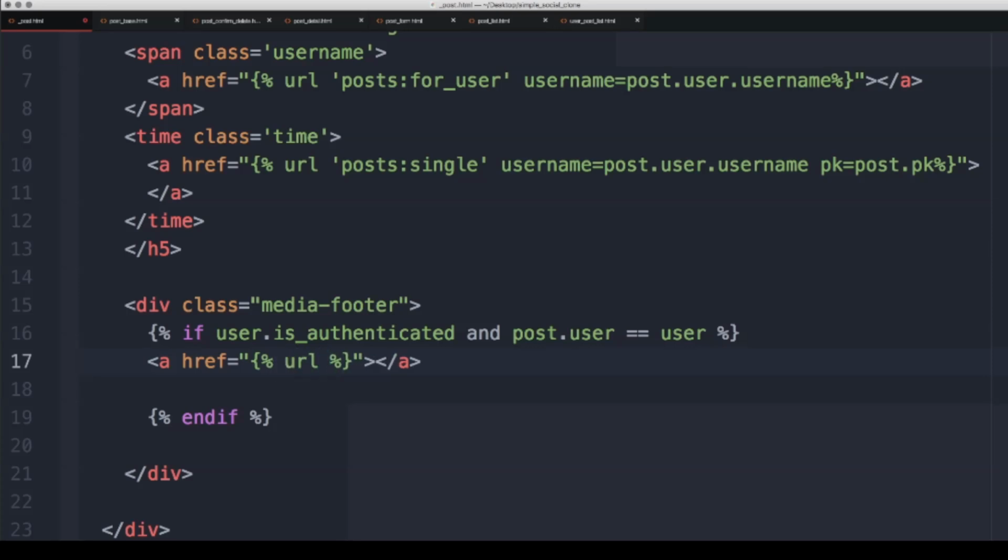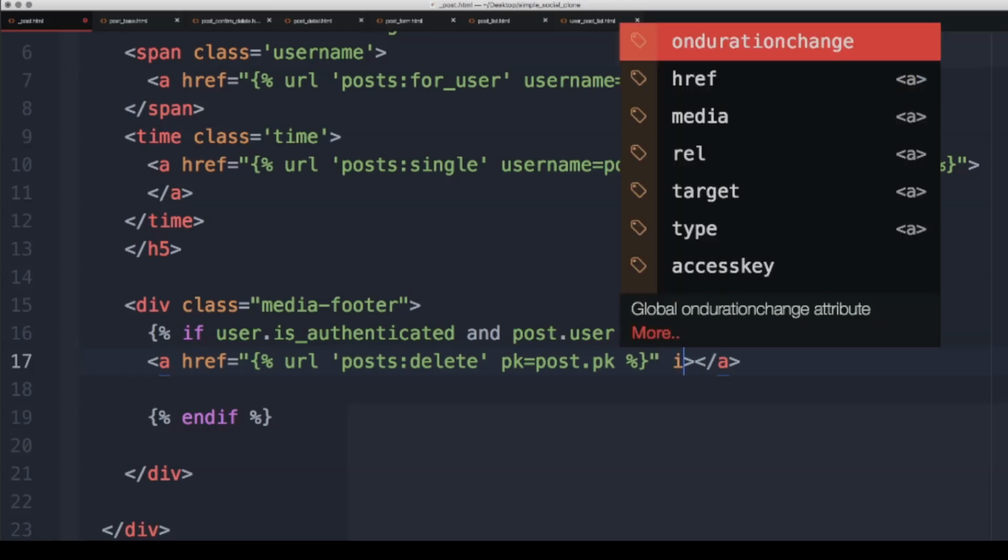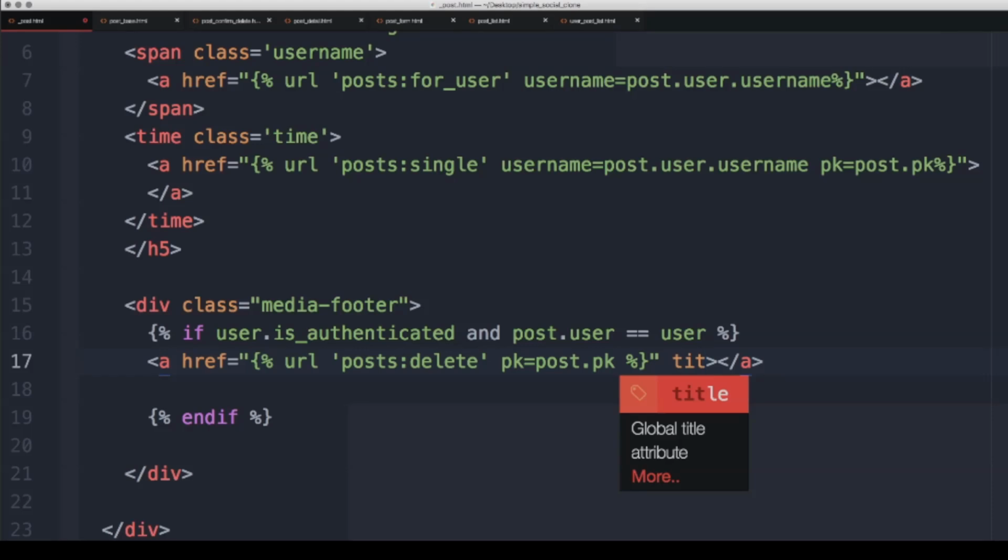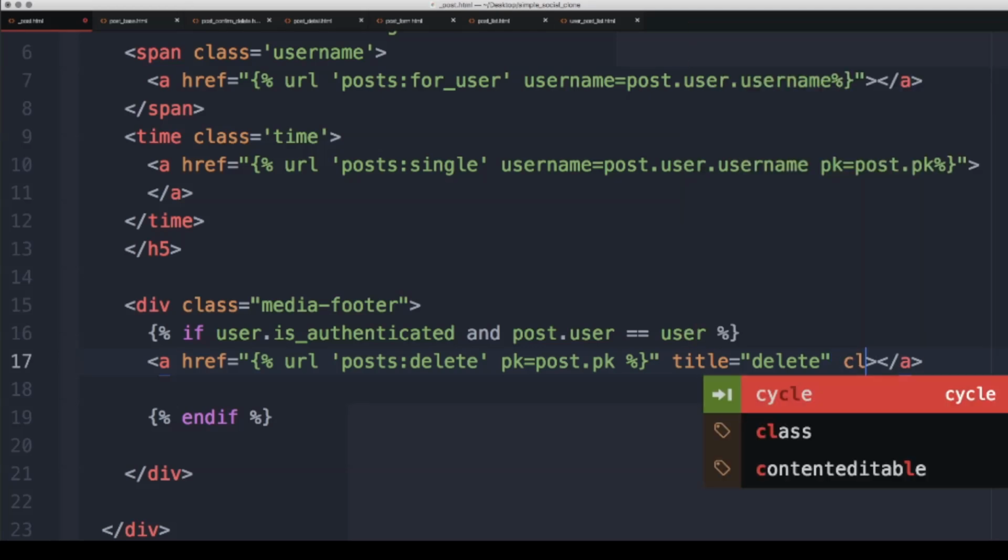And then let's go ahead and give this a couple more things here. I can also give this something like a title if we really wanted to. So we could say title and delete. And then let's also give this a class.